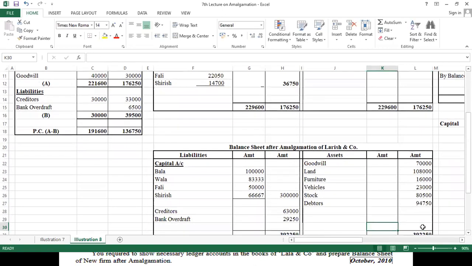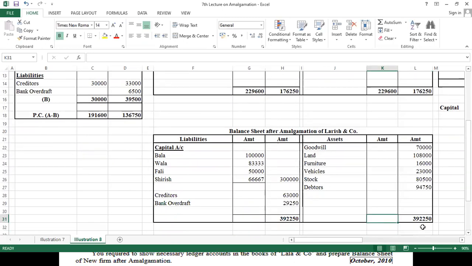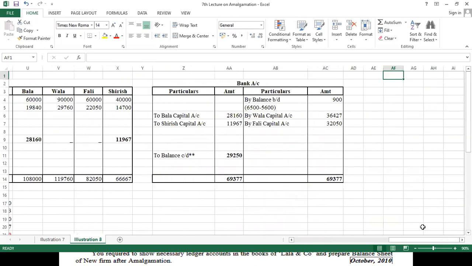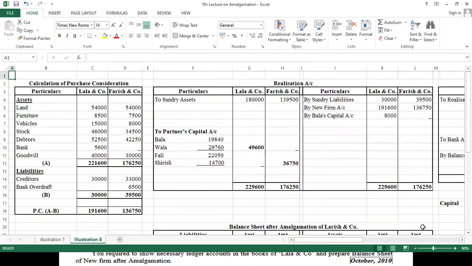Let's see whether our account has tallied. Yes, our account has tallied. I hope you have understood this problem and there will not be any problem in understanding this. So in total we made 5 things: purchase consideration, realization account, partners capital account, bank account and balance sheet. I hope you have understood this.